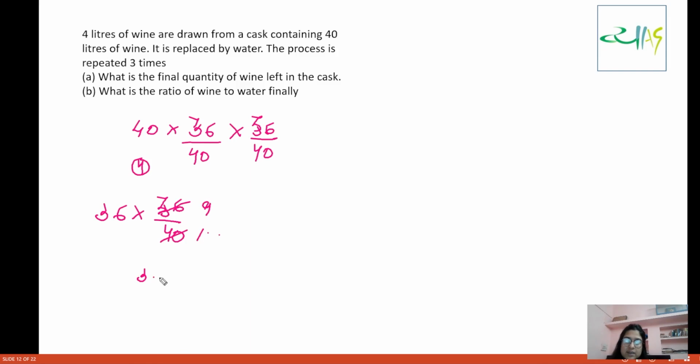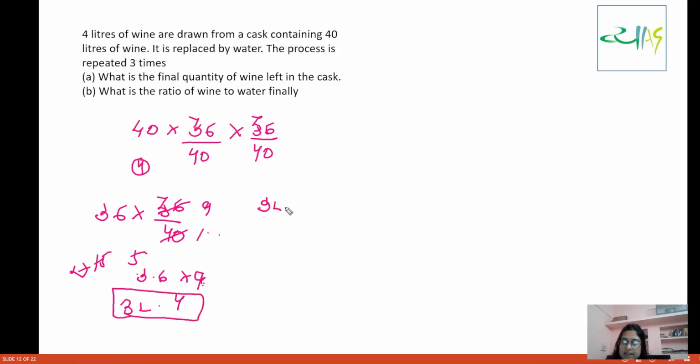And this will be 3.6, and this is 9. So 9 sixes are 54, you get 5 carry over. Then 3 nines are 27 plus 5 is 32.4 liters. This is the same quantity we were getting.